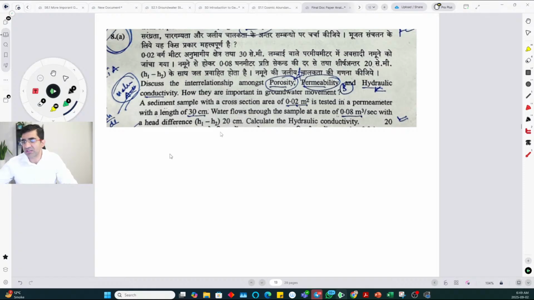So you have to use Darcy's law directly. Q equals K A delta H by change in basically head 2 minus head 1. So you can write H1 minus H2 by L. And Q is given to you. Just keep in mind what the units are. Okay, so Q is 0.08 meter cubes per second.